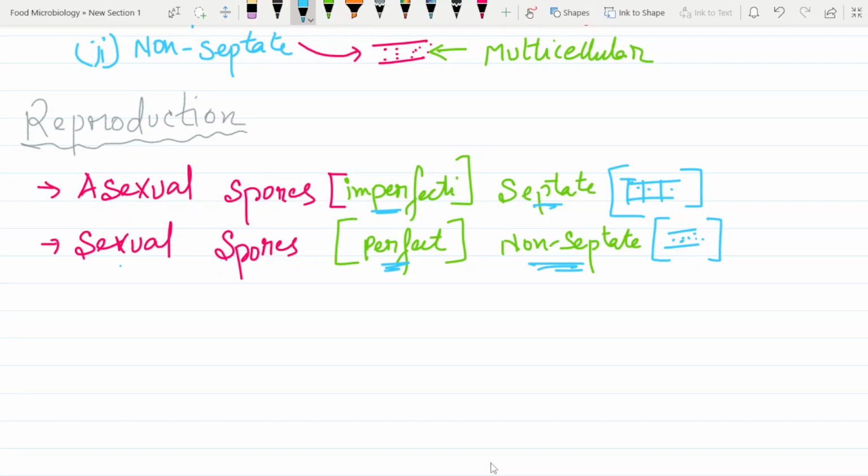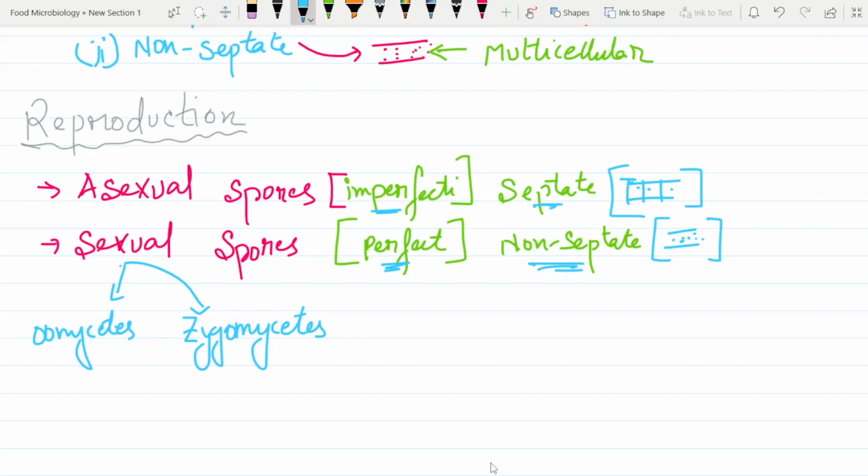Simple as that. Now, what are the two organisms that do sexual reproduction? Sexual spores means oomycetes and zygomycetes. These are the examples of those that have sexual spores. They are oomycetes and zygomycetes.